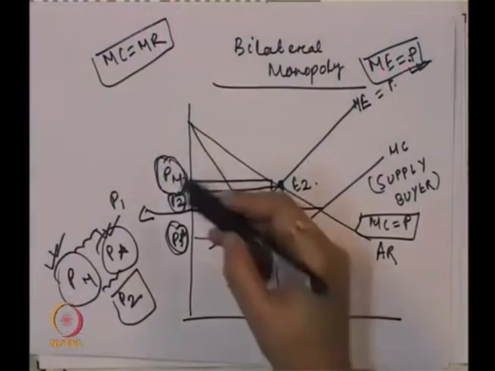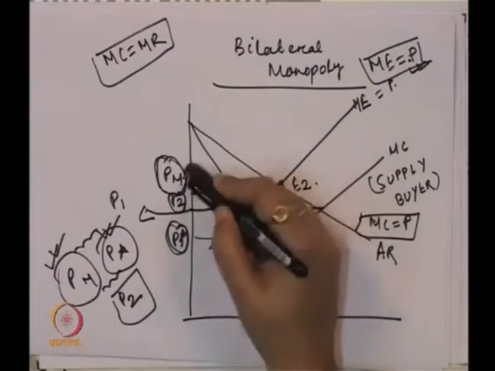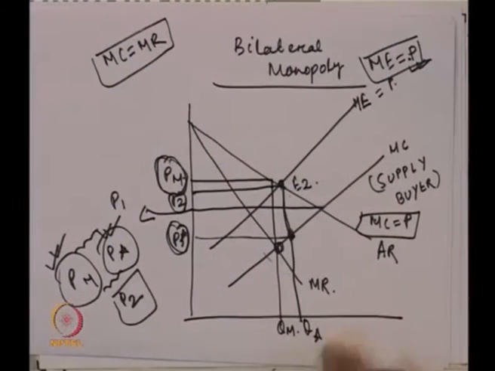Either one has to dominate, which does not appear when we decide it graphically, because the monopolist price is not accepted by the monopsonist and the monopsonist price is not accepted by the monopolist. So in this case they will try to come to a price between PM and P star, which will give some amount of profit through their bargaining and through their collusion.